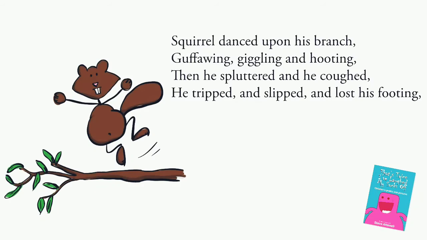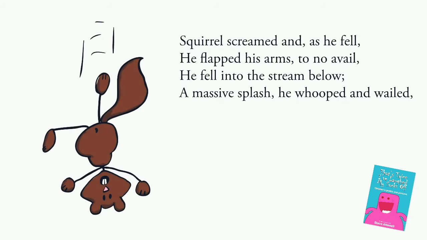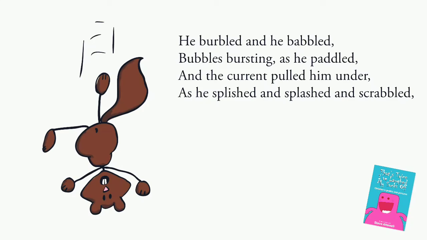Squirrel danced upon his branch, guffawing, giggling and hooting. Then he spluttered and he coughed. He tripped and slipped and lost his footing. Squirrel screamed, and as he fell, he flapped his arms to no avail. He fell into the stream below, a massive splash. He whooped and wailed. He burbled and he babbled, bubbles bursting as he paddled, and the current pulled him under as he splished and splashed and scrappled.